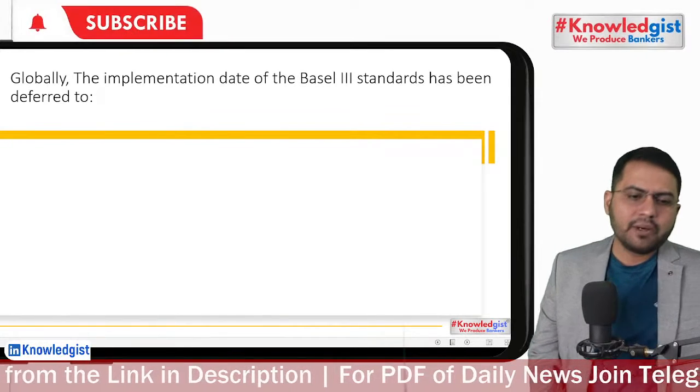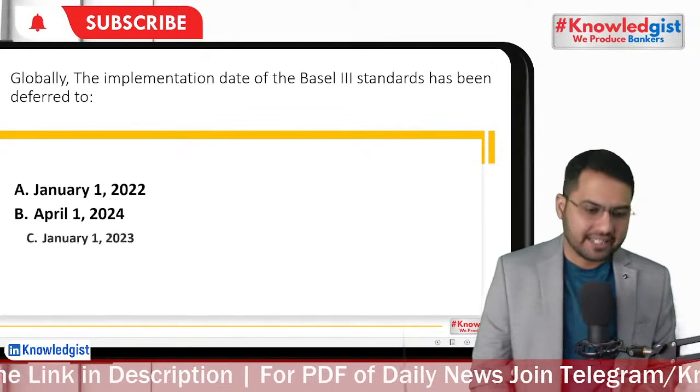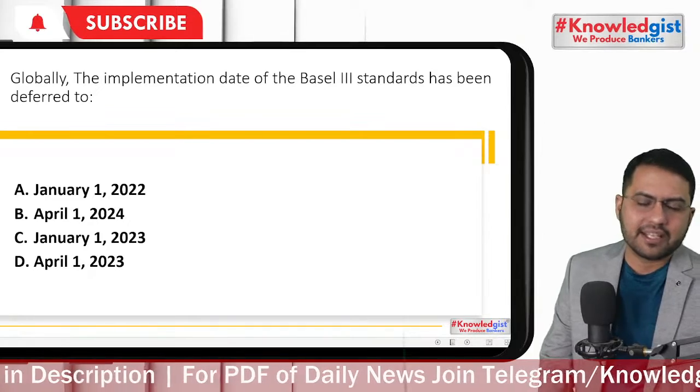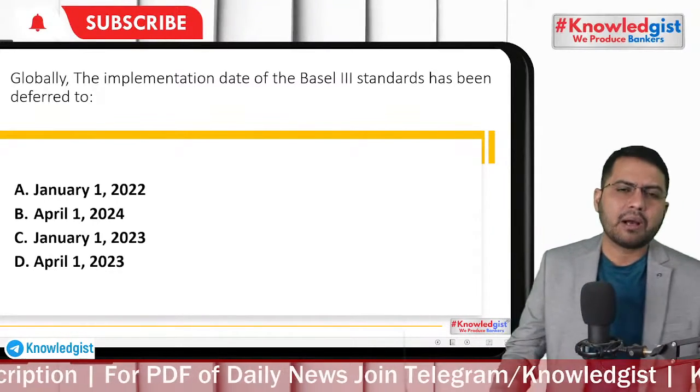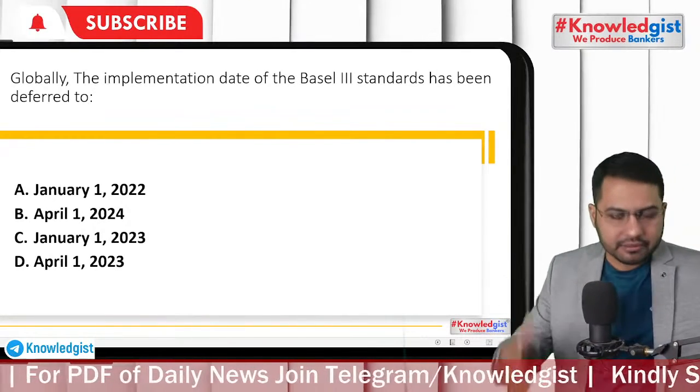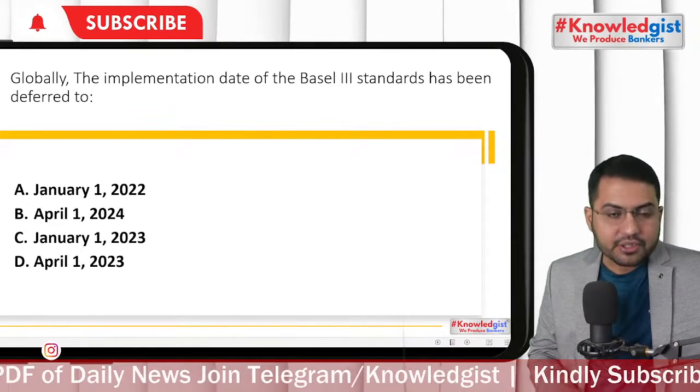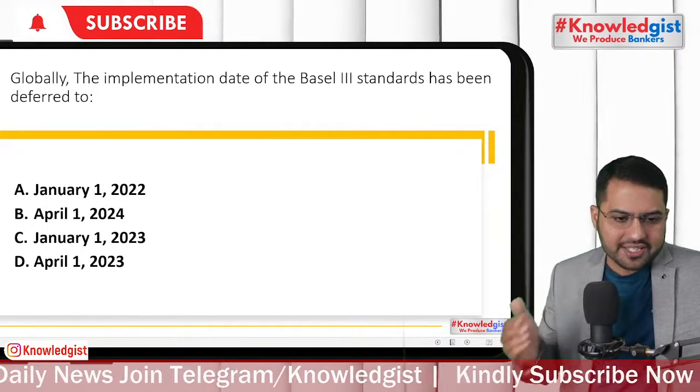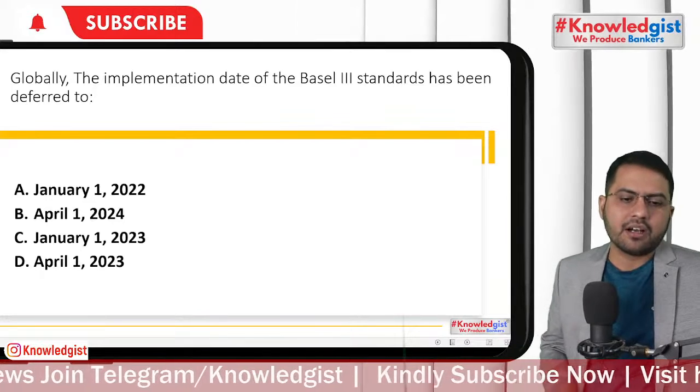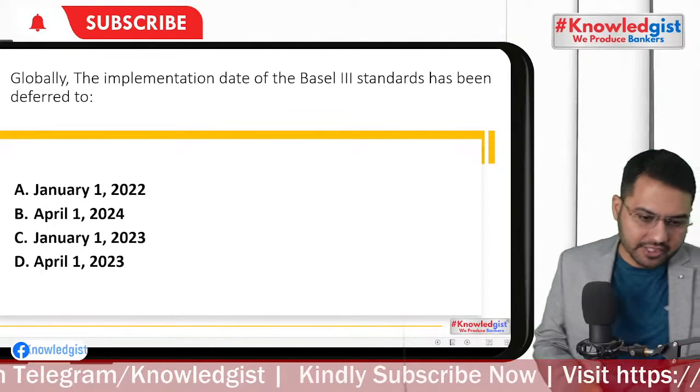Globally, the implementation date of Basel 3 has been deferred many times. After the pandemic, it was again extended. So what is the cutoff date for the implementation of Basel 3?